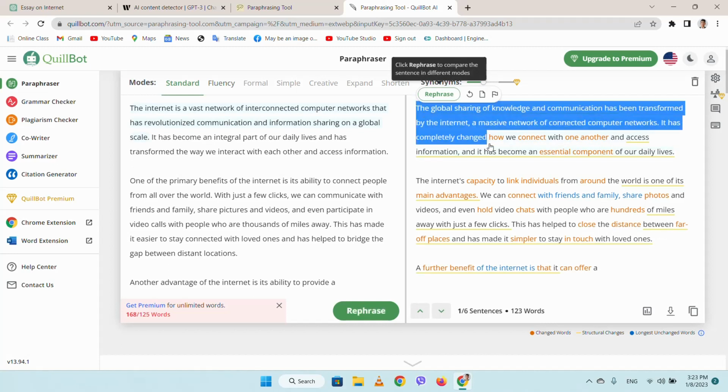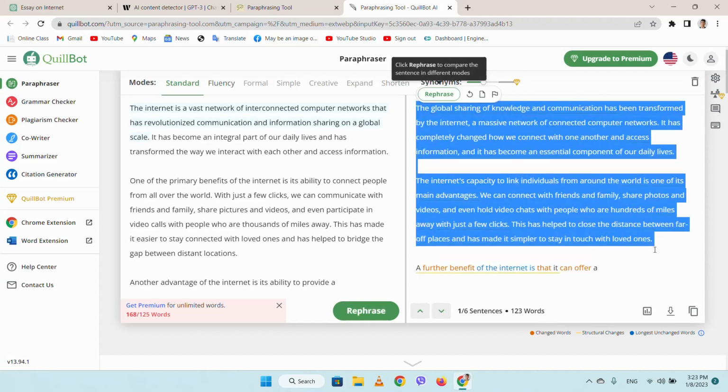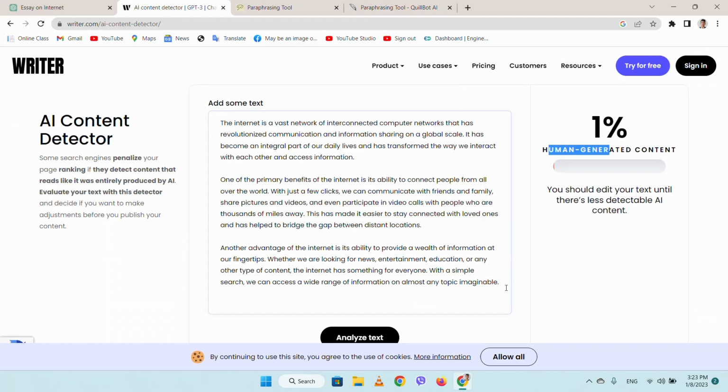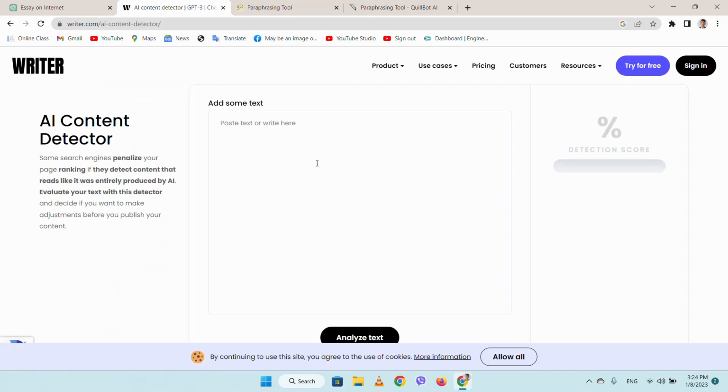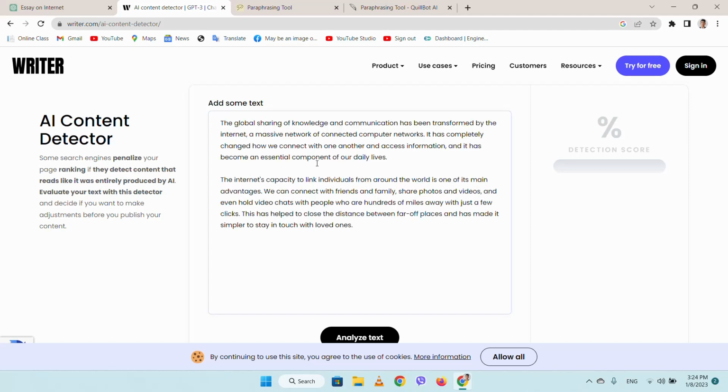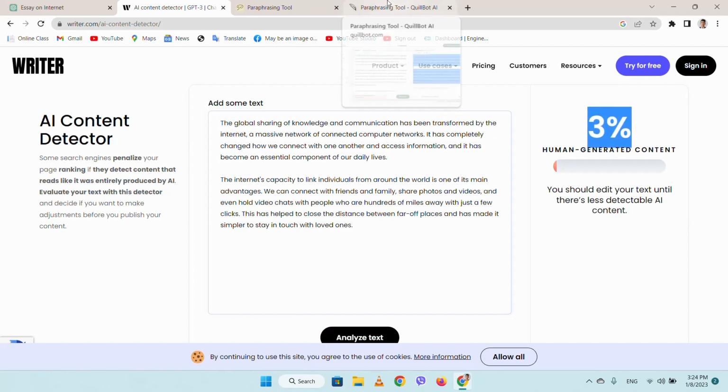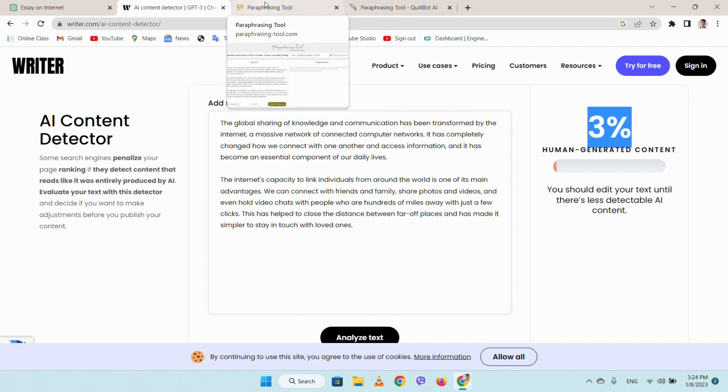So from here I can copy this text. Suppose I copy up to here, and I go to the detector website to check my content. Again I'll paste it and press analyze text. Look, it is 3% human generated content. So it means that again we need to paraphrase this text.